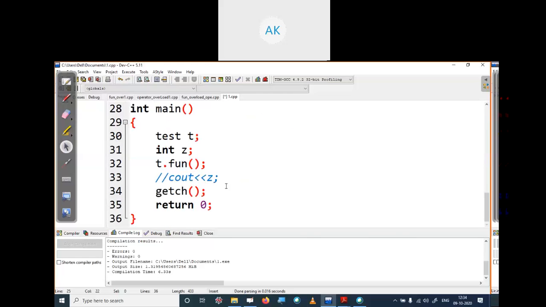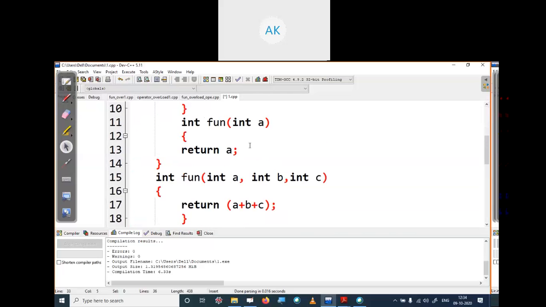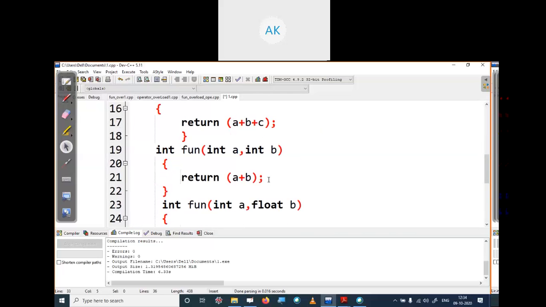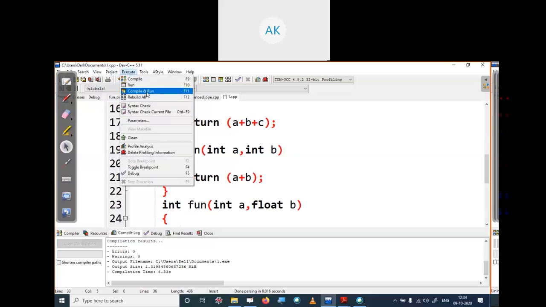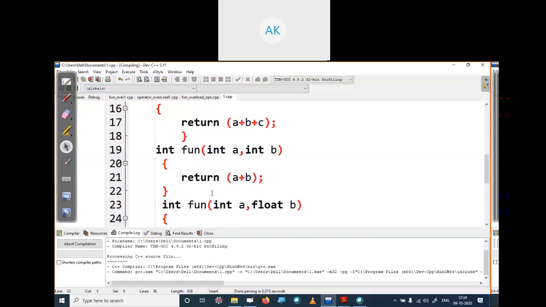Now let's run this code. Fun 10 and 20, the same case. Which function will be called? This function where both parameters are integer. Let's execute this code and see the result.